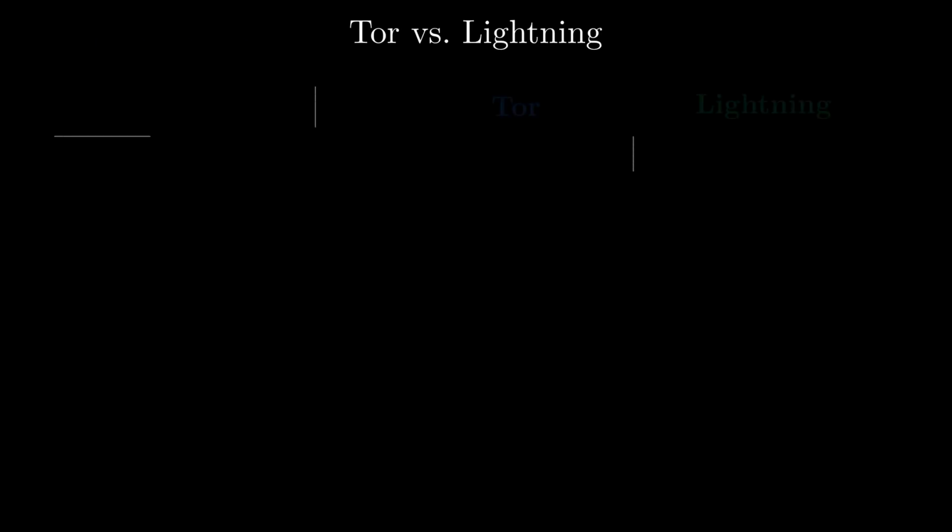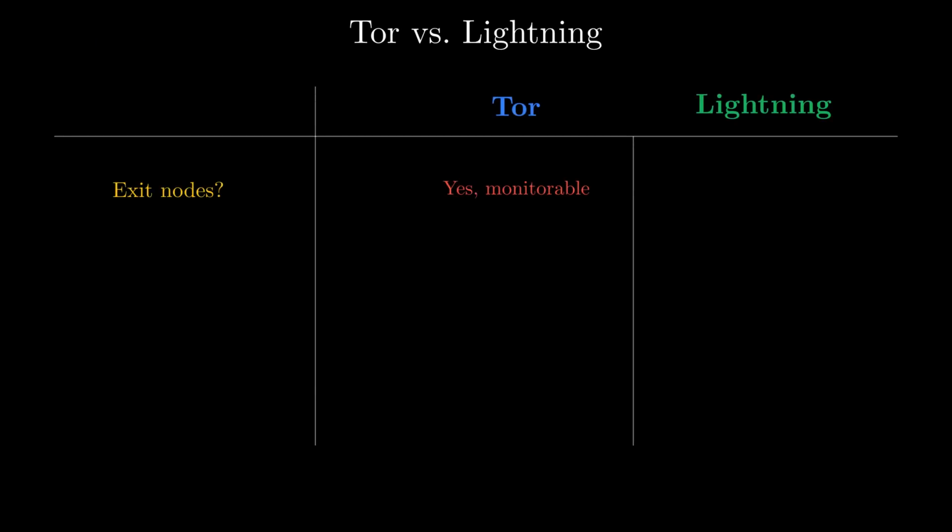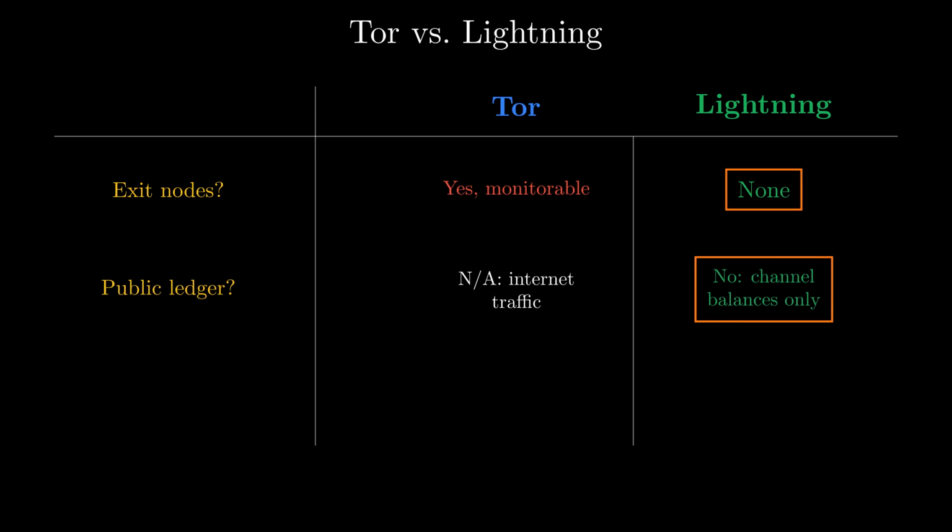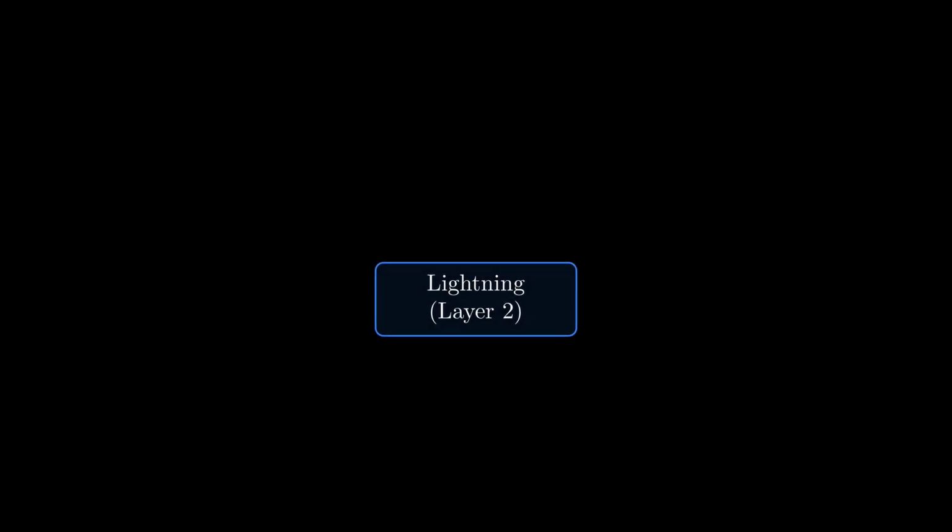This sounds like Tor, but there's a crucial difference. Tor has exit nodes, the point where traffic leaves for the open internet, and those exit nodes can be monitored. Lightning has no exit nodes. There's no edge where the payment surfaces into the open, and payments never touch the blockchain for routine transfers. Nodes simply update their channel balances. Both use onion routing, but Lightning's version, Sphinx, leaves no public ledger footprint and offers no single point to watch. This single privacy trick reshapes the whole network.